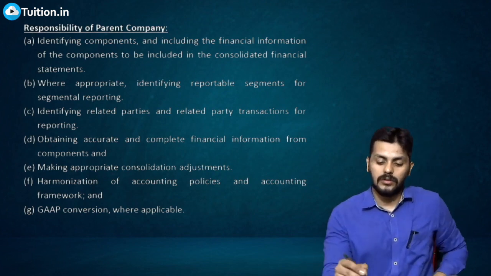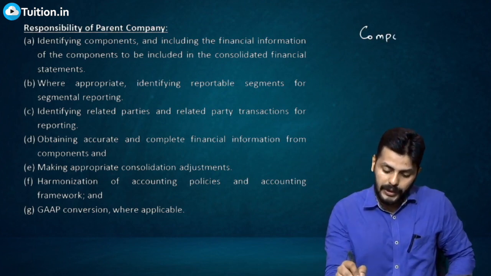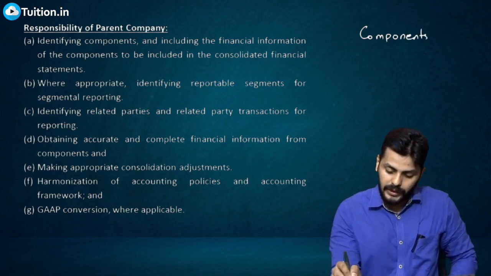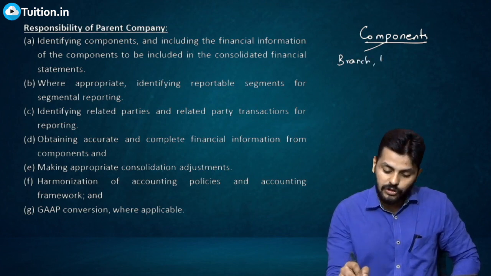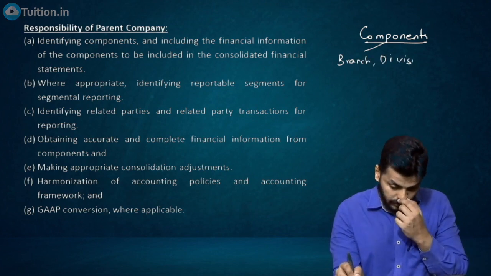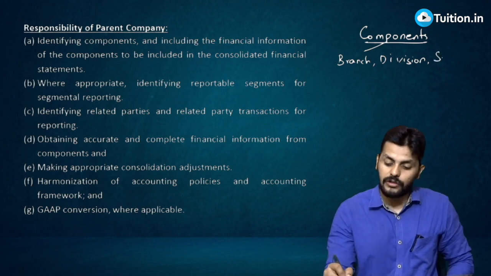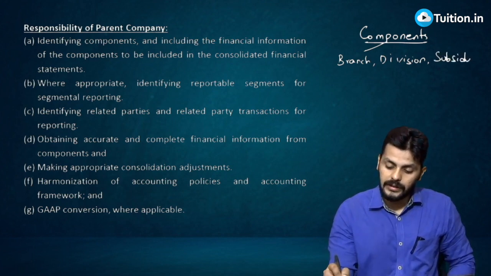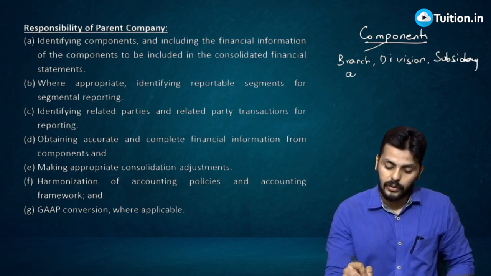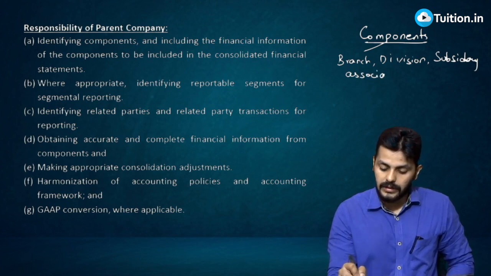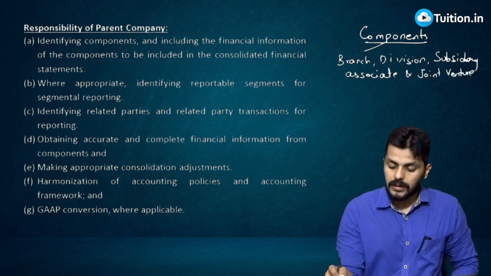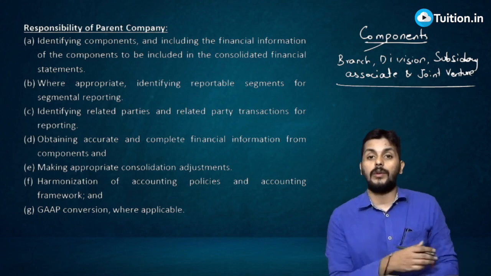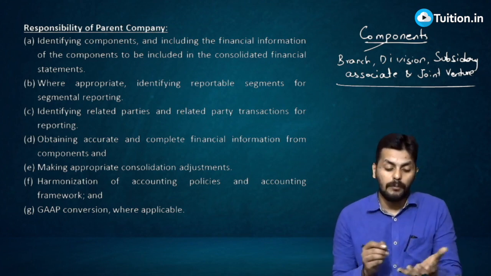First of all, we talk about this word components. You know what components are? Components are nothing but branch, division, subsidiary, associate and joint venture. Branch, division, subsidiary, associate and joint venture, what are all these? These are all called components.